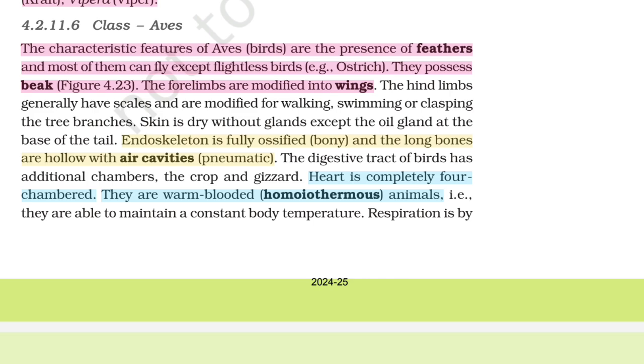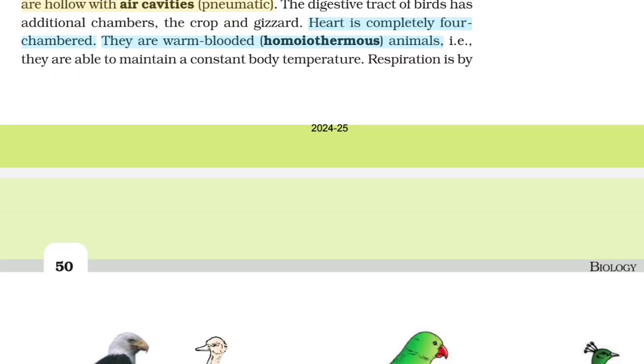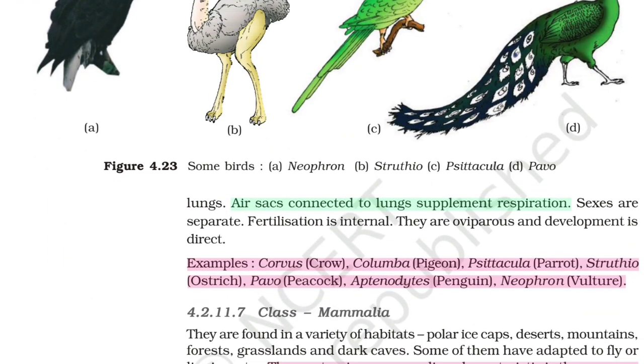Example: they are able to maintain a constant body temperature. Respiration is by lungs; air sacs connected to lungs supplement respiration. Sexes are separate. Fertilization is internal. They are oviparous and development is direct. Example: Corvus, crow; Columba, pigeon; Psittacula, parrot; Struthio, ostrich; Pavo, peacock; Aptenodytes, penguin; Neophron, vulture.